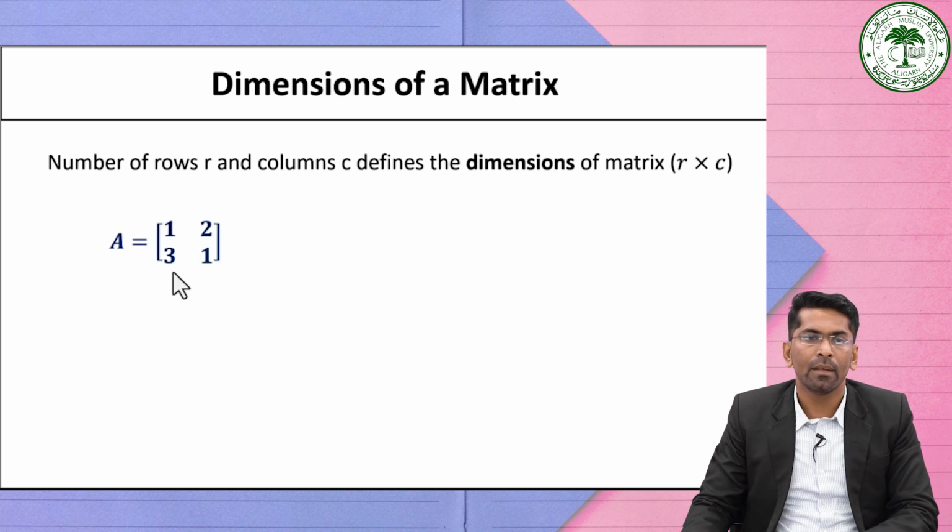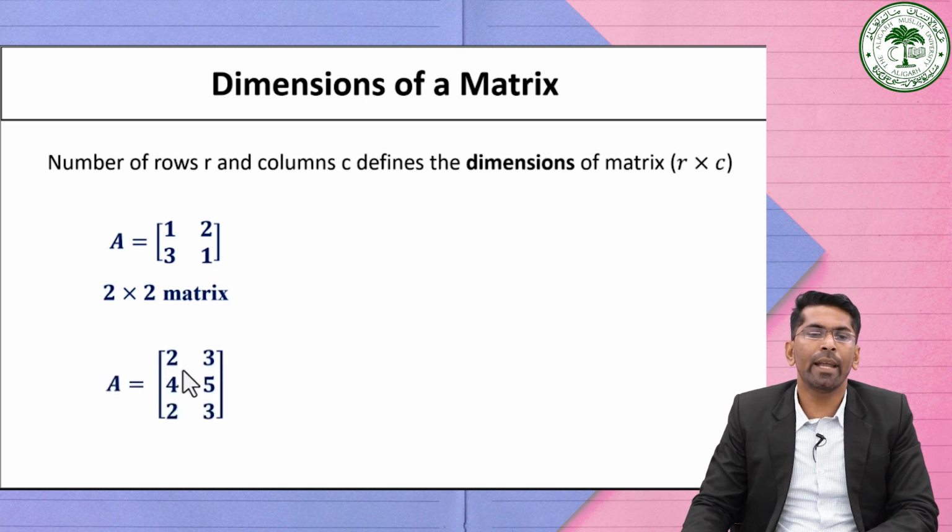For example, here we have a matrix A equal to 1, 2, 3, 1. This is an example of a 2 by 2 matrix. In this we have 2 rows and 2 columns. That's why we say that it is a 2 by 2 matrix, or the dimension of this matrix is 2 by 2. Consider another one.